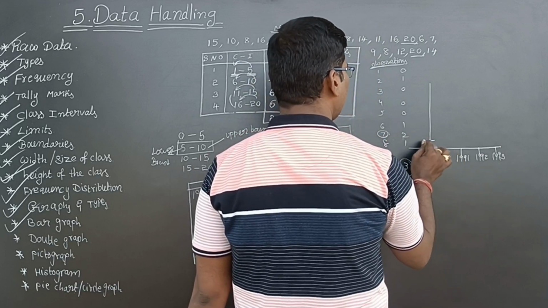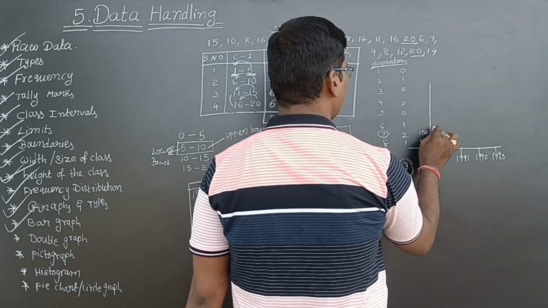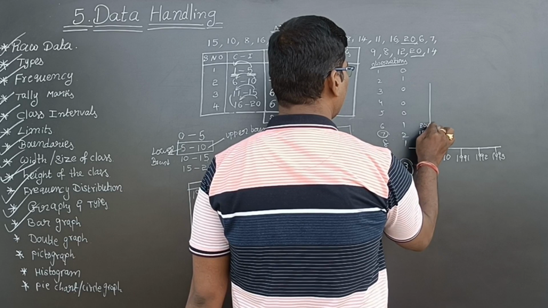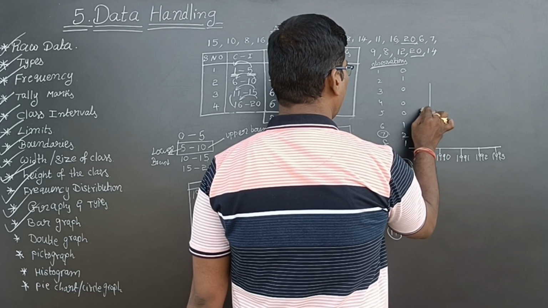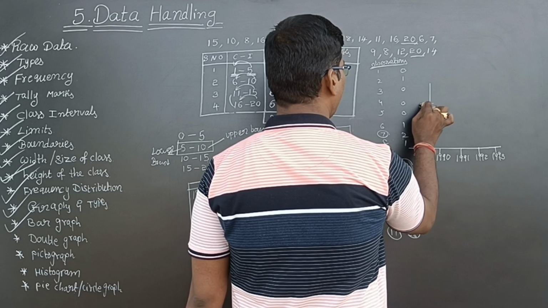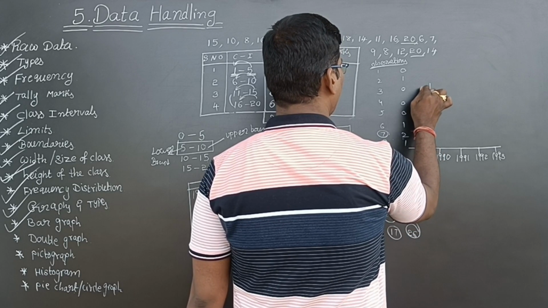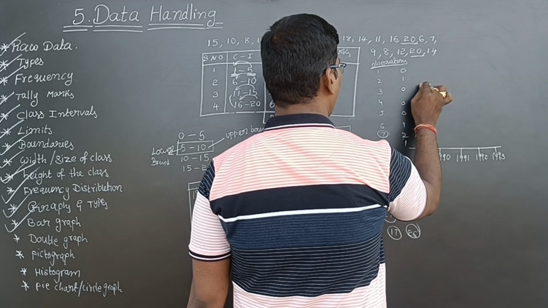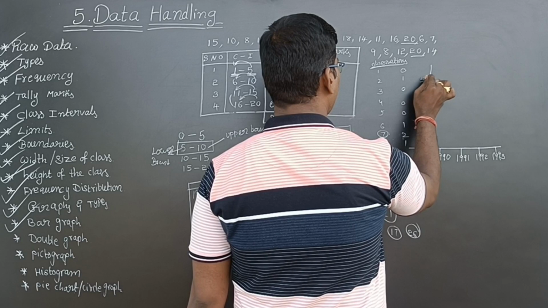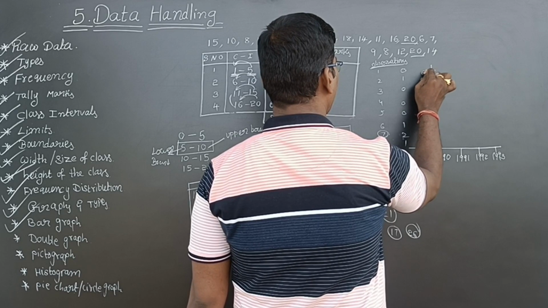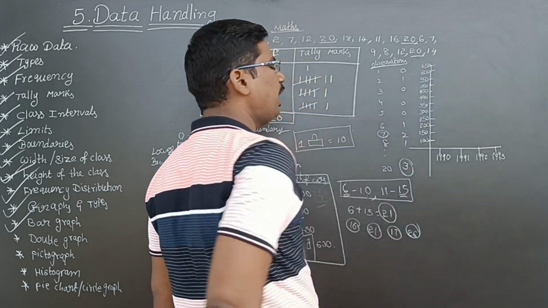See here, 100, 150, 200, 250, 300, 350, 400, 450, 500, 550, 600, 650. Now they can easily represent.